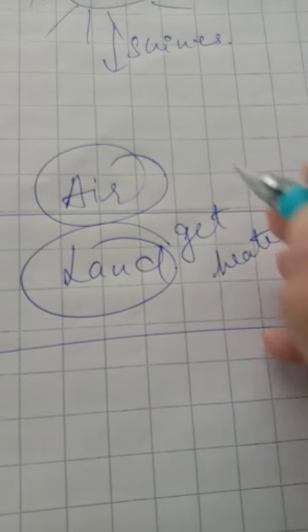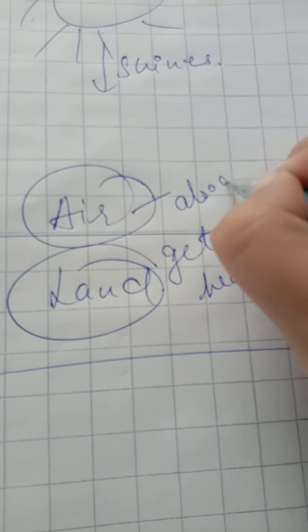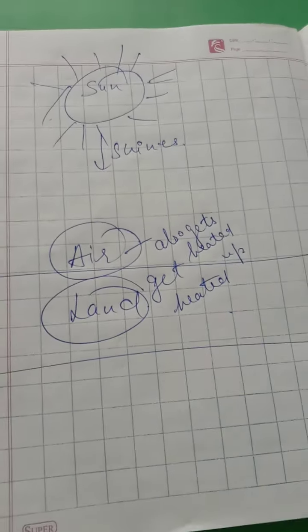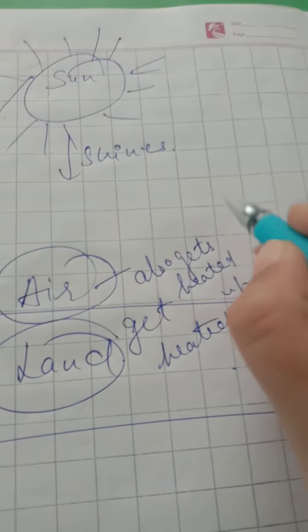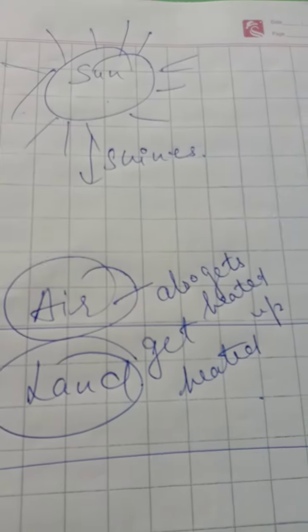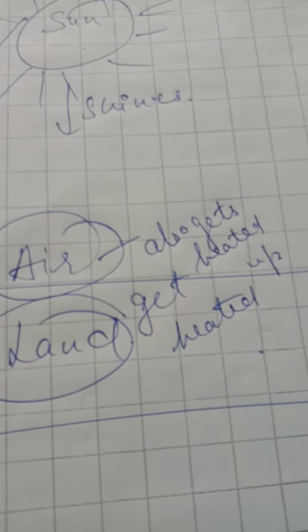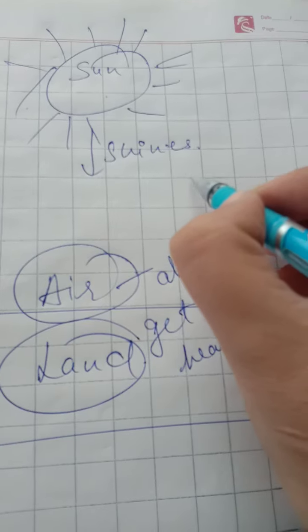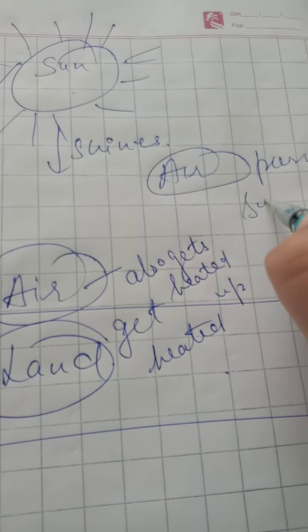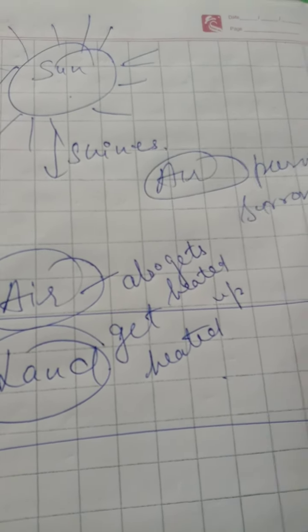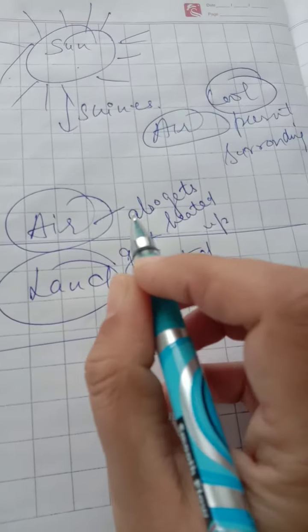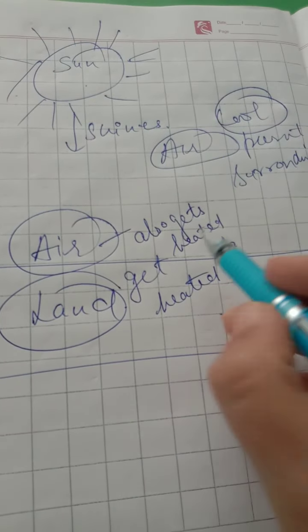If the land gets heated, it means the air also gets heated up. The air that is present in the surrounding is cooler air.